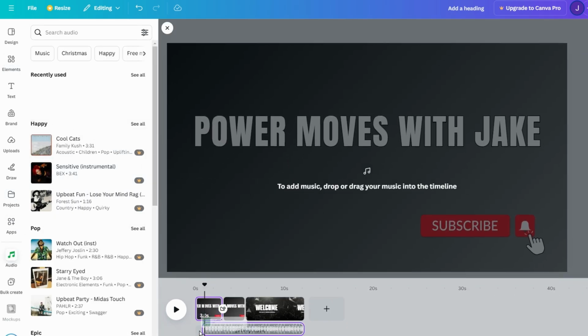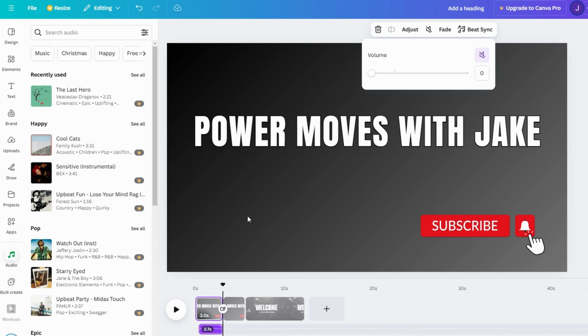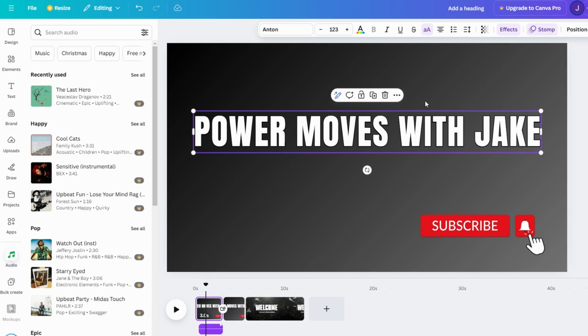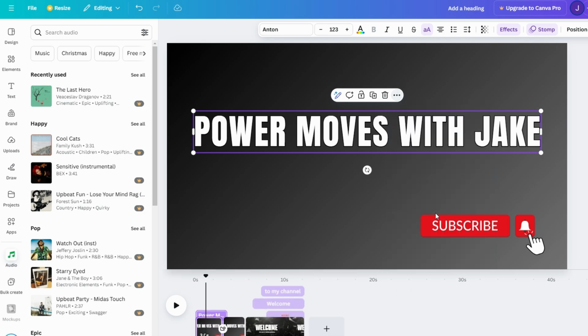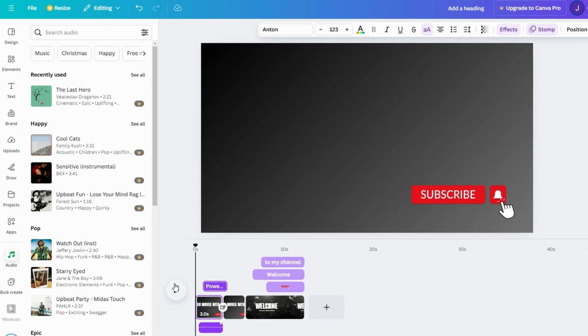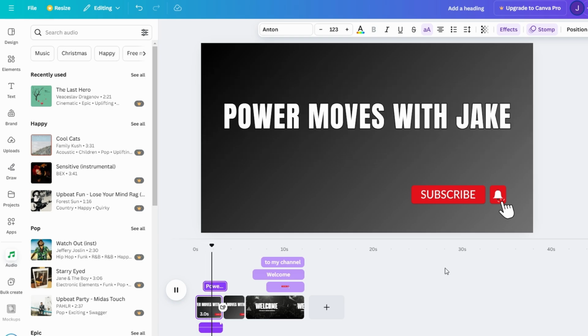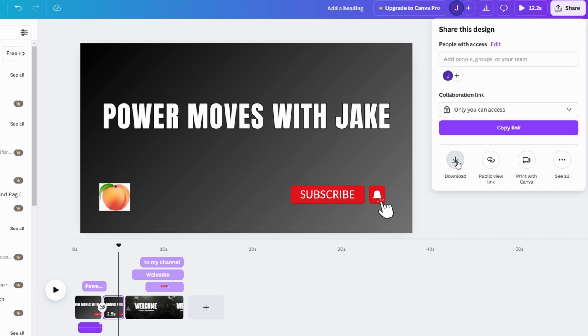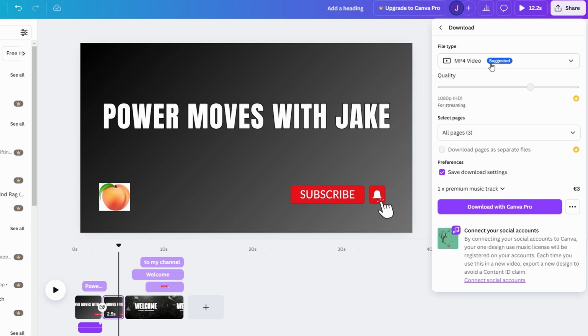Now that everything's in place, your text, animations, timing, and music, preview your video to make sure everything flows the way you want. You might want to tweak the timing of certain elements, and that's totally fine. When you're happy with the result, hit the download button, select your video format, and save it to your computer. Now you have a polished, professional YouTube intro ready to go.